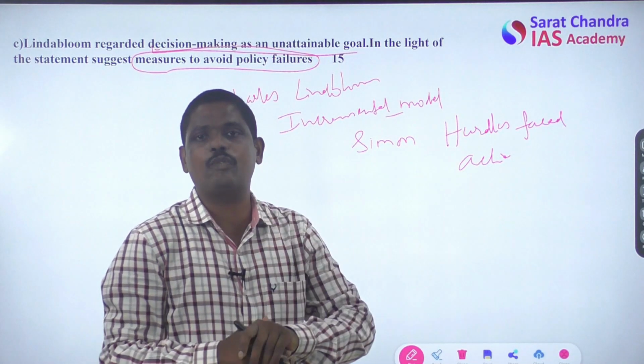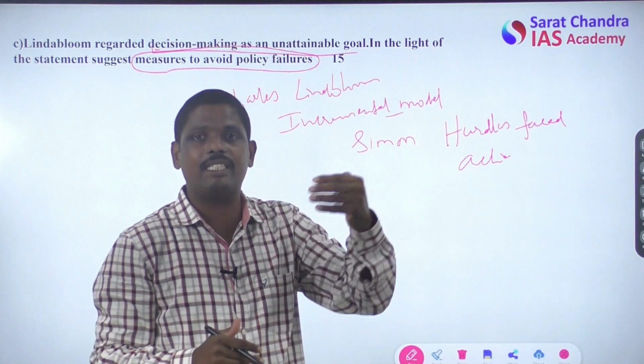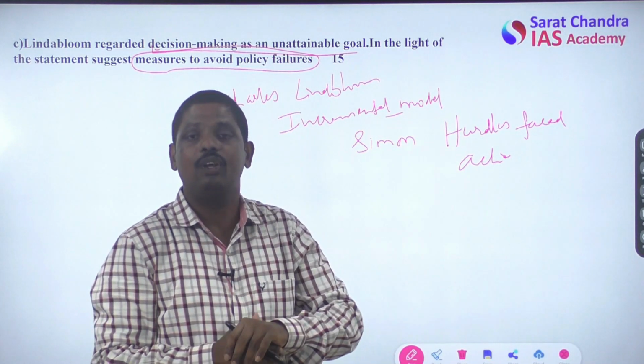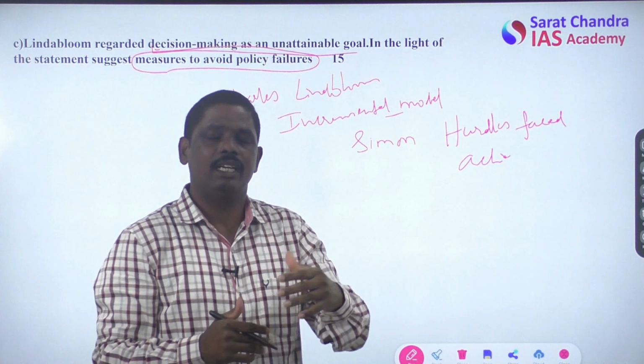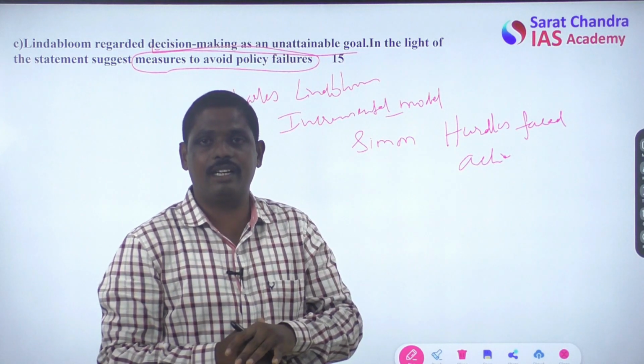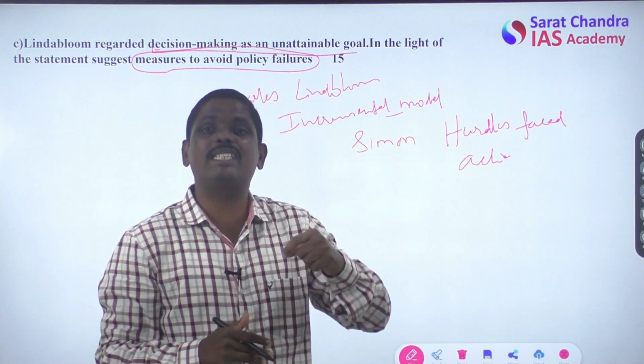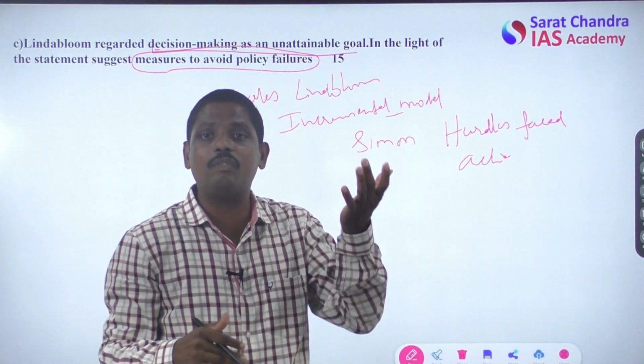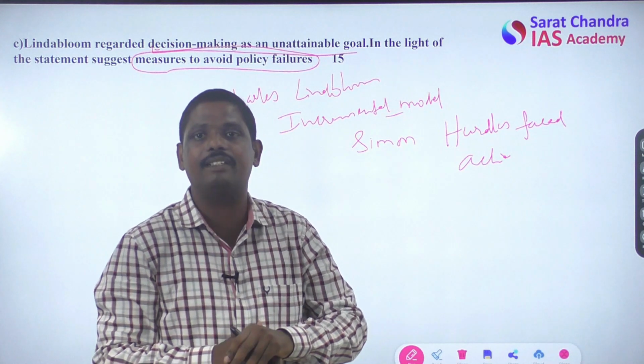There can be different types of factors that limit rationality. That is the reason why decision making is unattainable. So we always keep in mind the administrative man, who always makes a series of decisions, which is nothing but a policy. Policy is always defined as a series of decisions made.